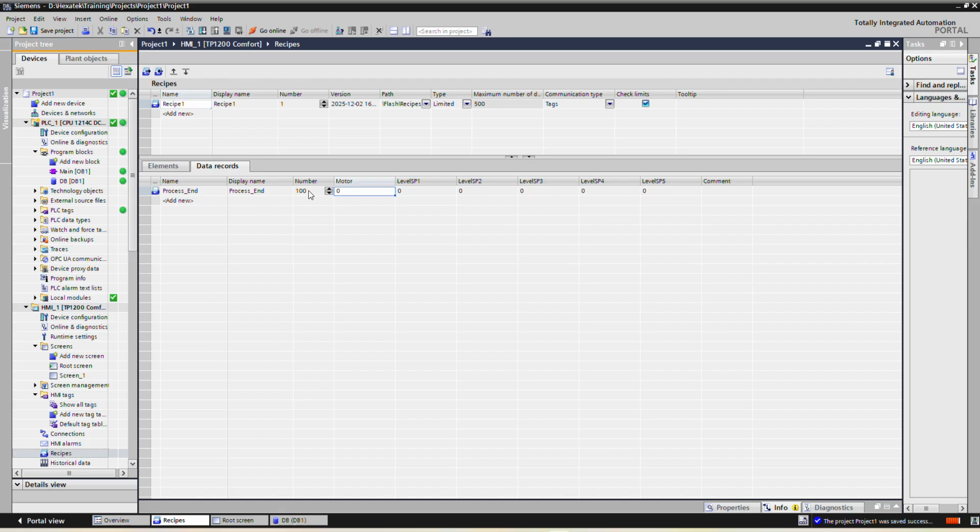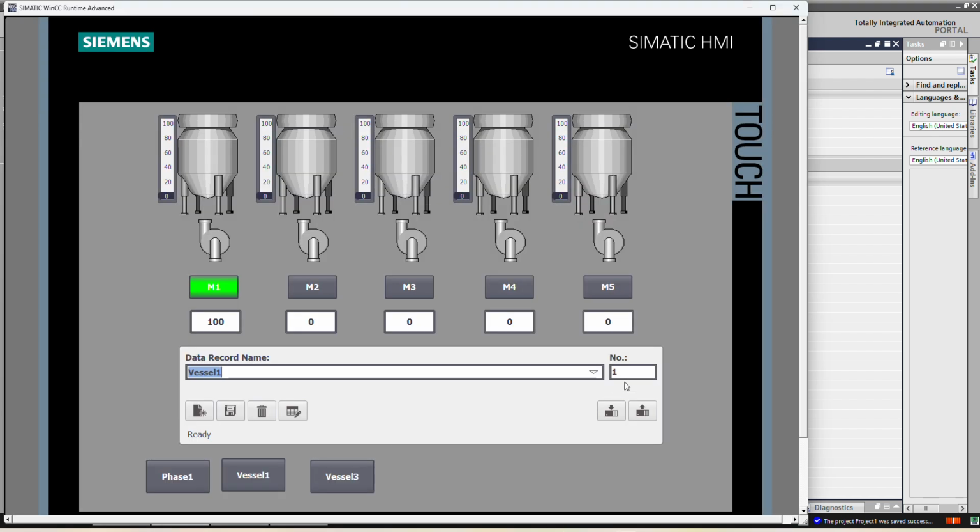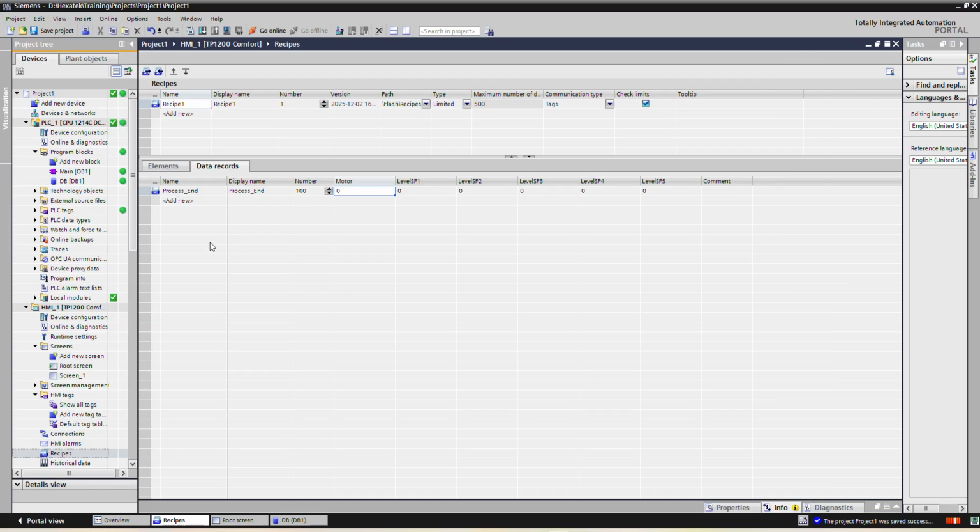So what we can do, if we are writing the logic in the PLC, let's say my first number will be executing first, then I will want to execute my 5 number, then I want to execute my 2 number, and after that I want to execute my 3 number. And once all these are executed, I want to stop the process. Then I can run this end process with the 100 number. So all the process will be stopped.